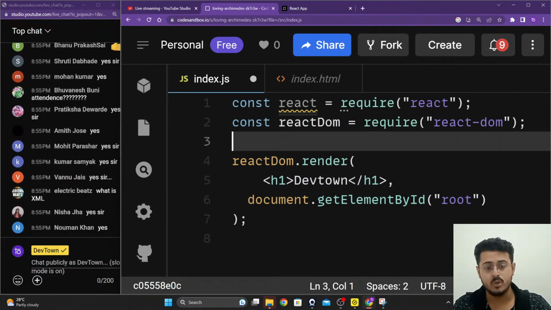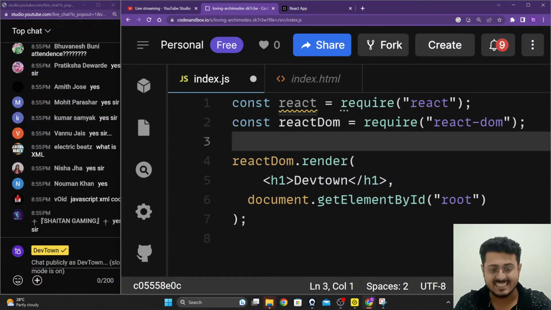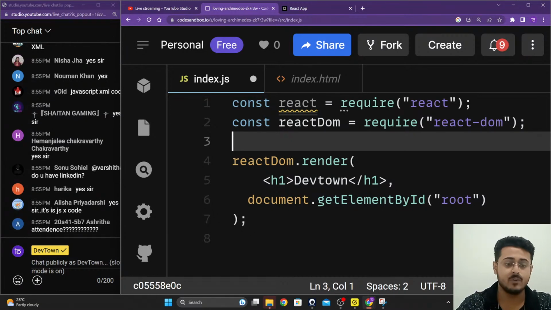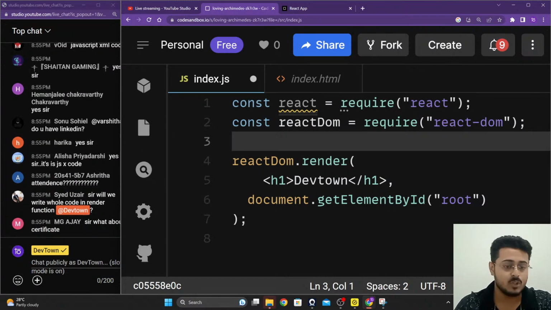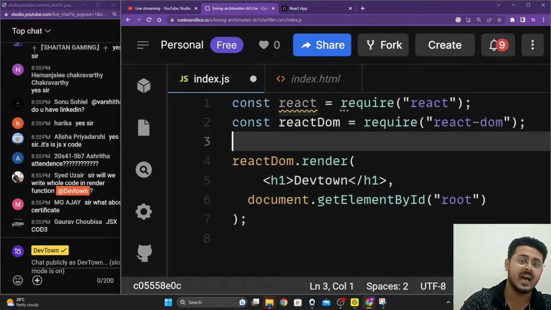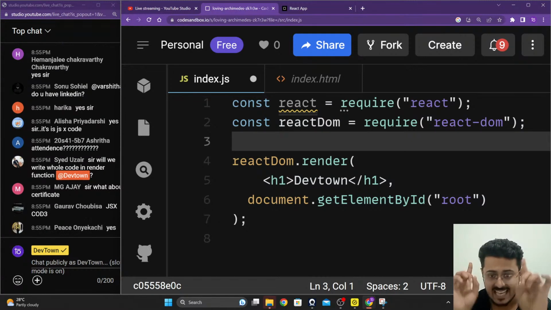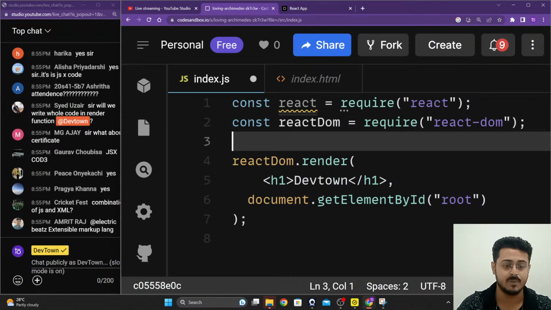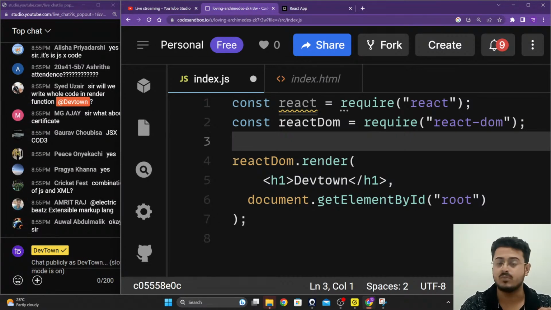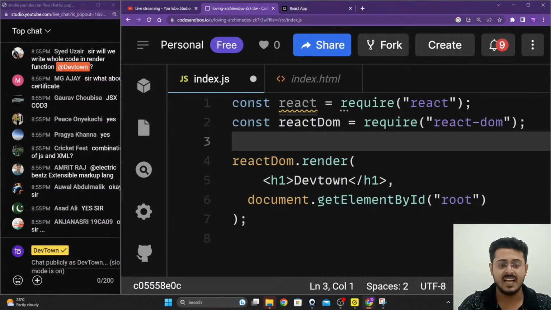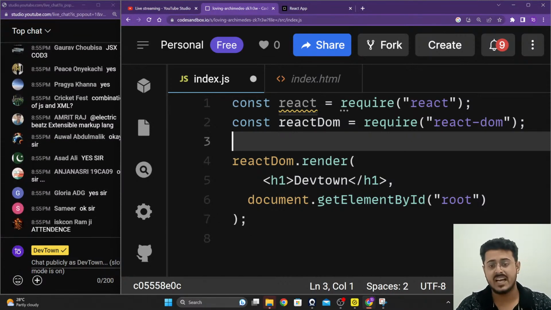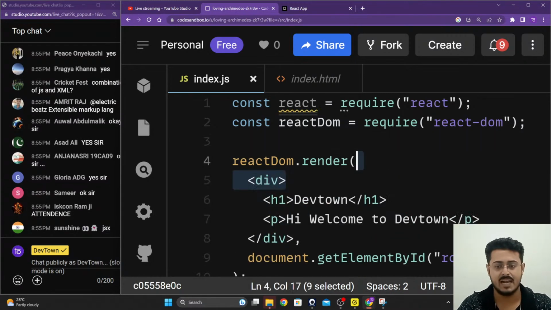Tomorrow I'm going to show you guys how to render this exact same thing using vanilla JavaScript, and you will easily be able to understand why we use JSX. In tomorrow's class I will be showing you how to do the exact same thing without using JSX, directly using vanilla JavaScript. It is very simple, very easy. Please wait till that point of time.